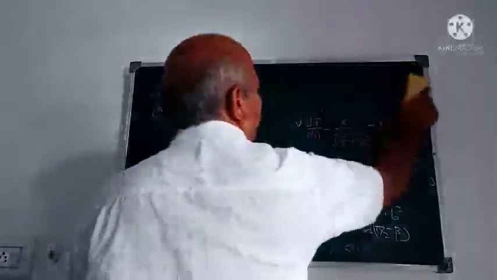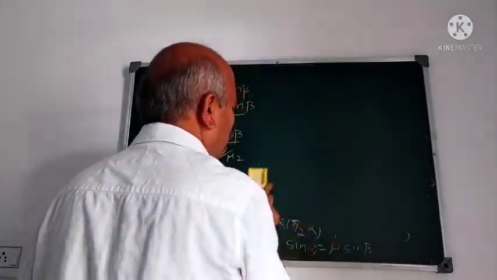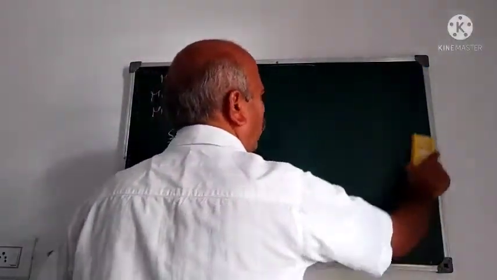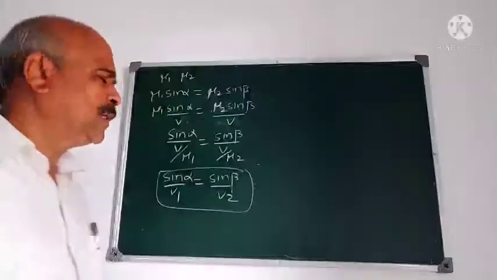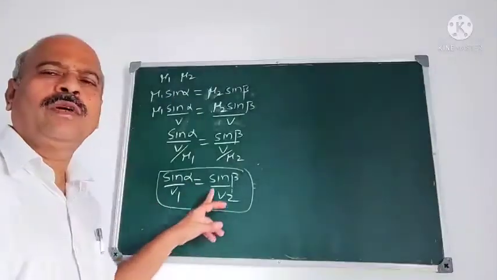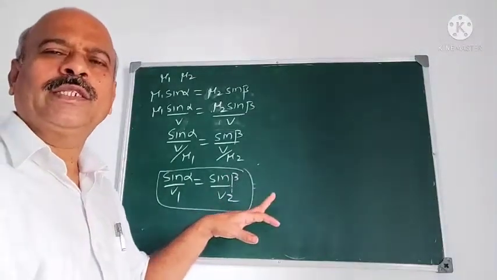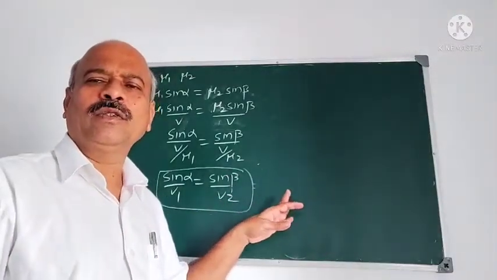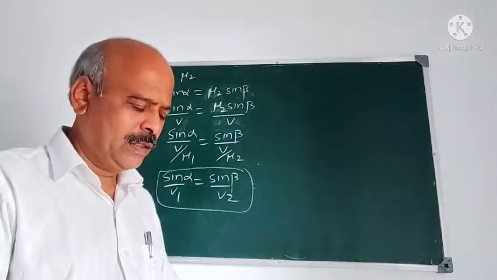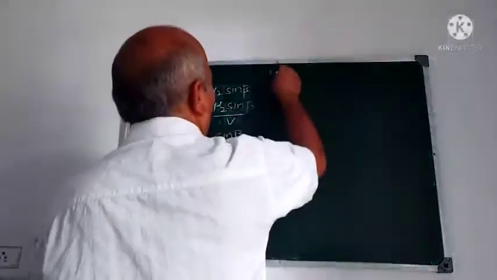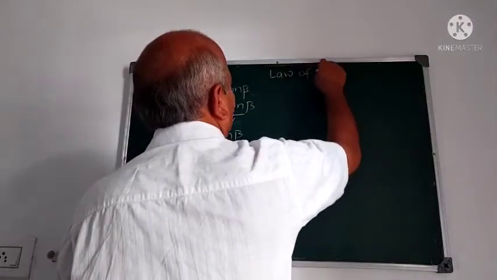Next is, I think all of you followed what is the model for this. Model is this one now. Sin alpha upon V1 is sin beta upon V2, or sin alpha is mu into sin beta. That is also called Snell's law of refraction.